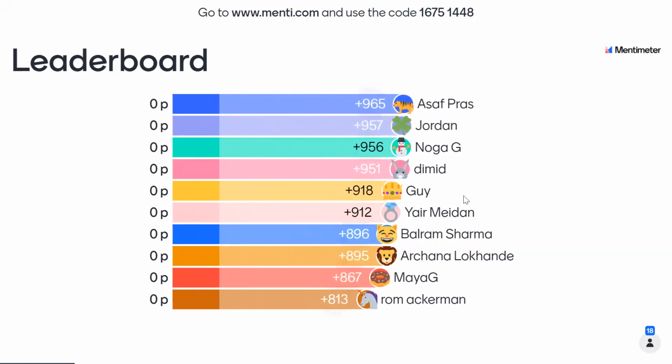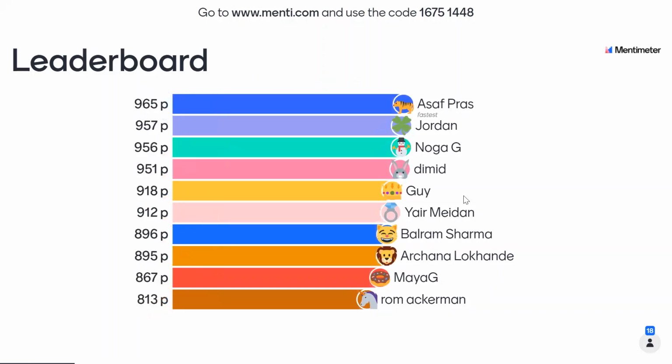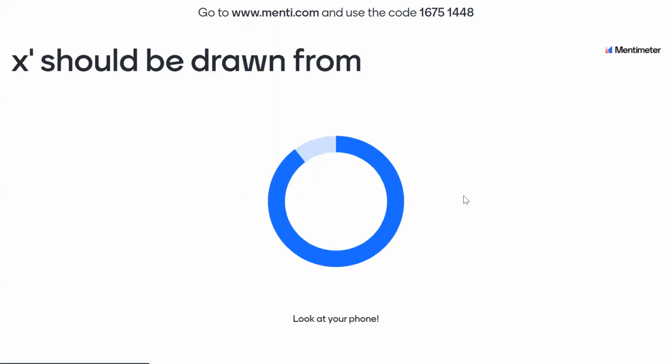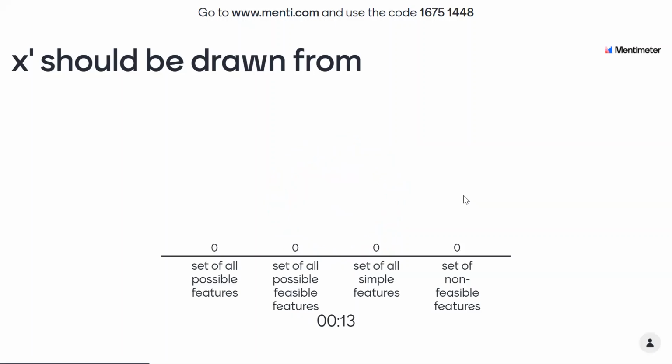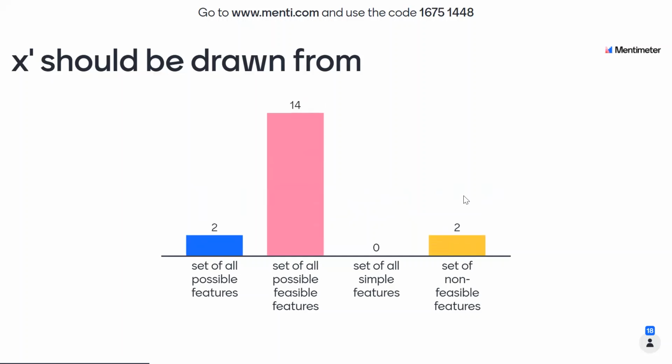Asaf is on number 1. Yes, it should be from all possible feasible features.